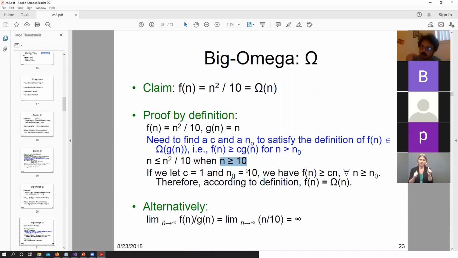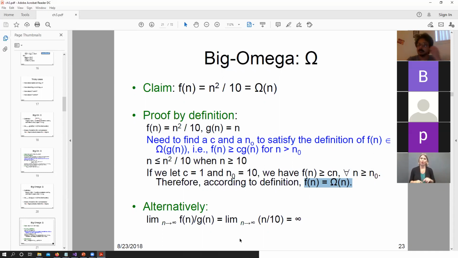But for all values greater than or equal to 10, n is going to be slower than n squared by 10. So in this case, n0 is going to be 10, c is going to be 1, and we can then say that yes, we have a value of c, we have a value of n0, and then we can say that f of n equals big omega of n.